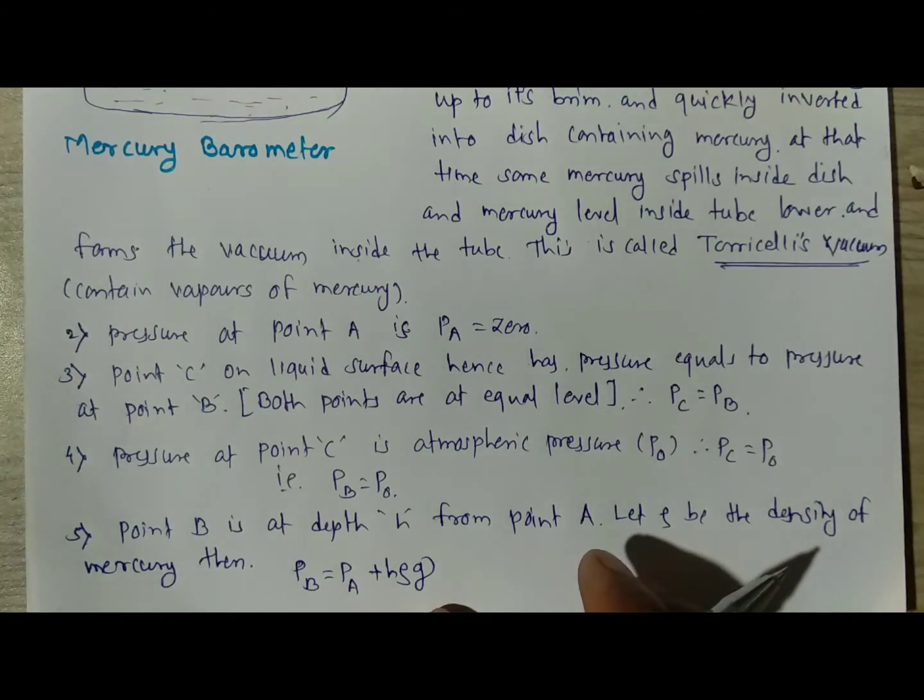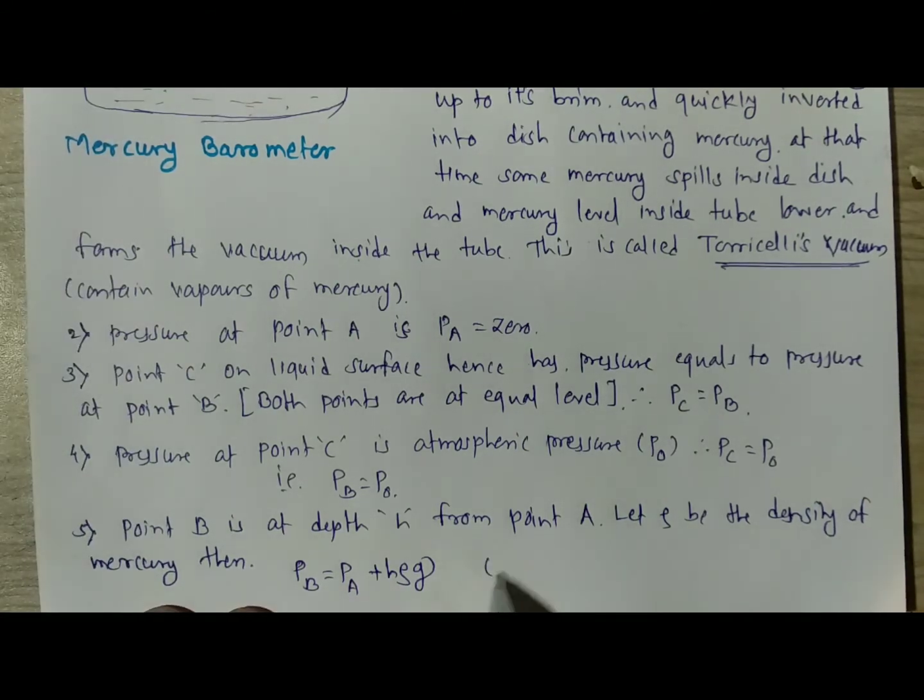But we already know that PA is equal to 0, and therefore we directly get PB equal to h rho g.